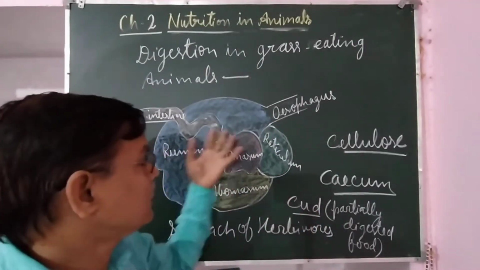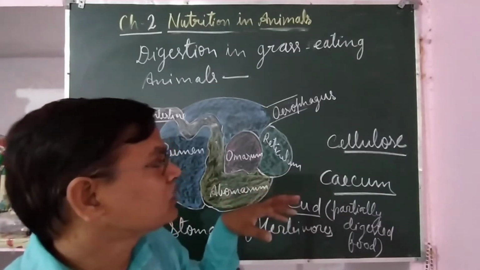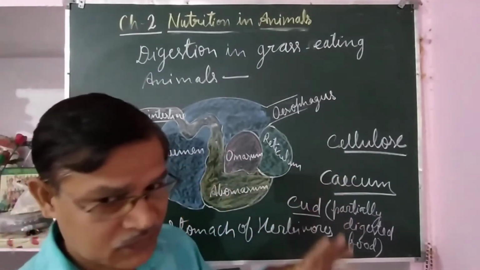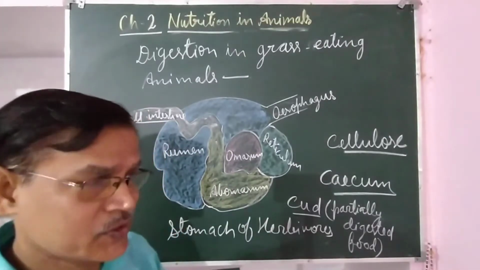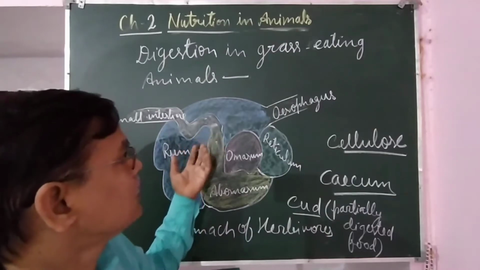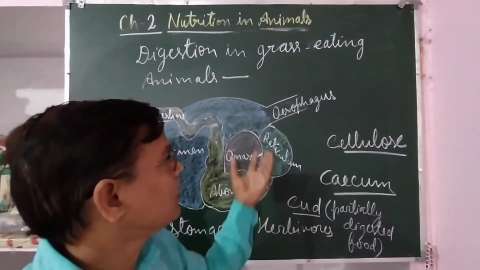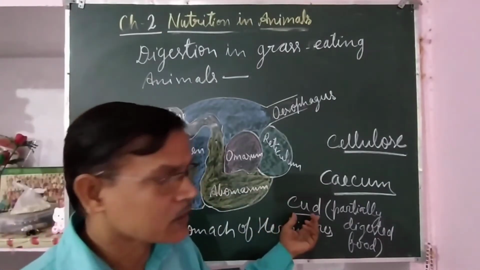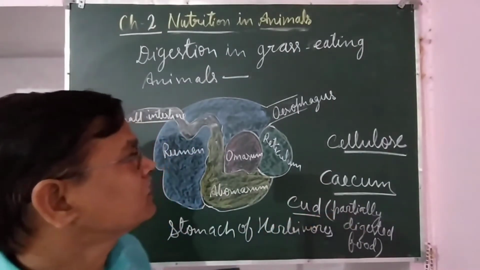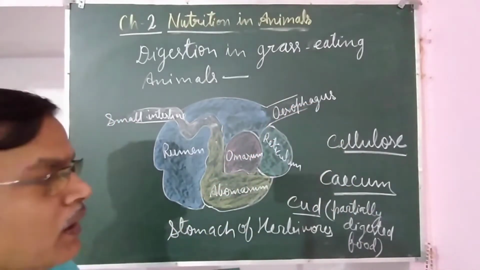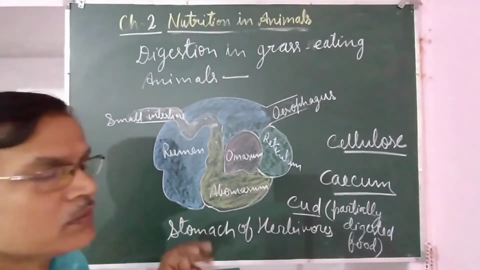From the rumen, the food comes again to their mouth, their buccal cavity. After eating, when they come to rest, the small ball of food they have swallowed, called cud, comes back into their buccal cavity and they slowly chew it.